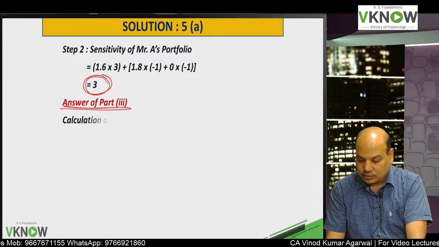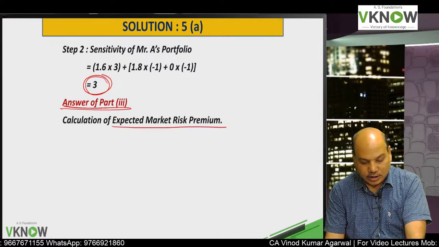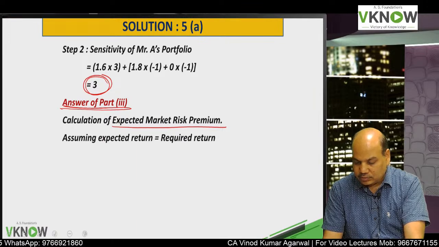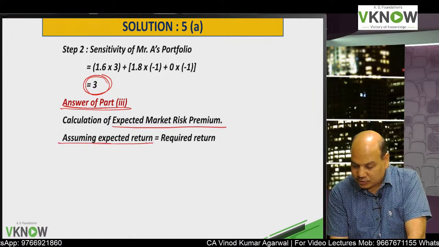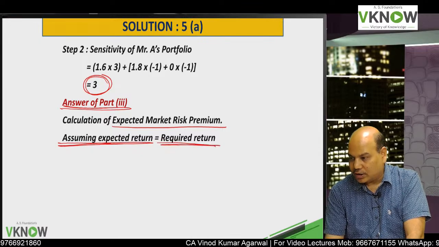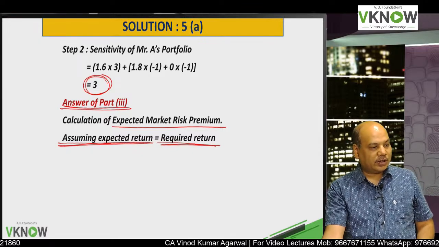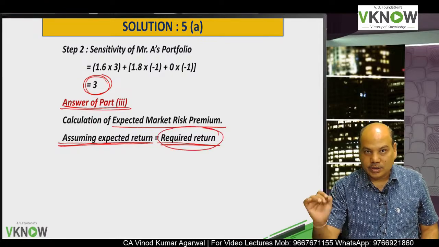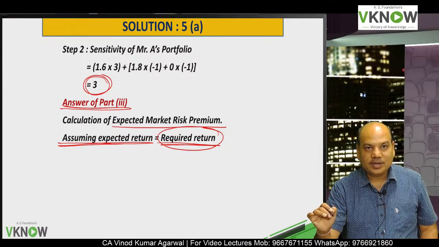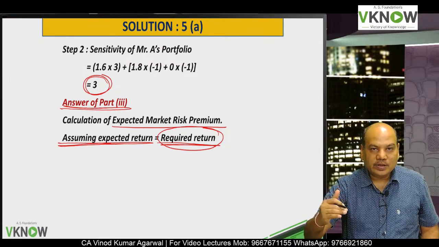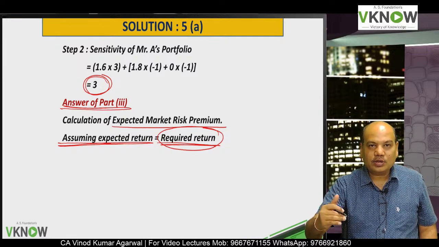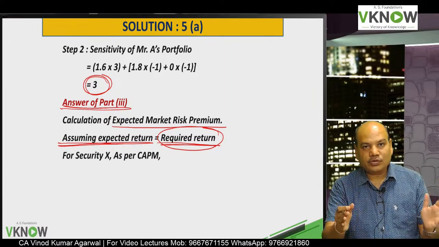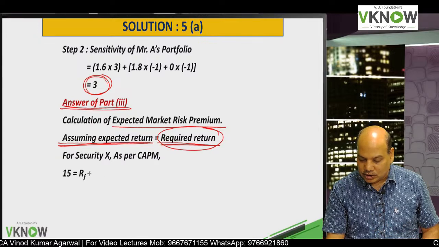So next answer is, what is the expected market risk premium? So please write down. Assume that expected return is equal to required return. All of you know CAPM calculates required return, not expected return. So we'll assume that whatever expected return they have written, actually they mean required return. So you can either use security X or you can use security Y. You will get the same answer.